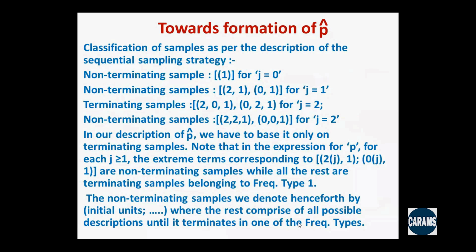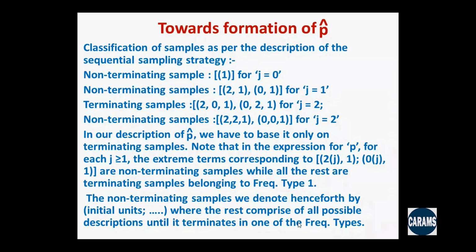So there are 2 units before hitting the category 1. Those 2 could be 2, 0 followed by 1, or 0, 2 followed by 1, or 2, 2 followed by 1, or 0, 0 followed by 1. In case of 2, 0, 1 or 0, 2, 1, all the 3 have been represented. Therefore, it is a terminating sample.